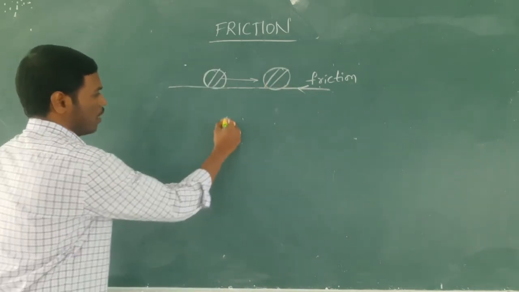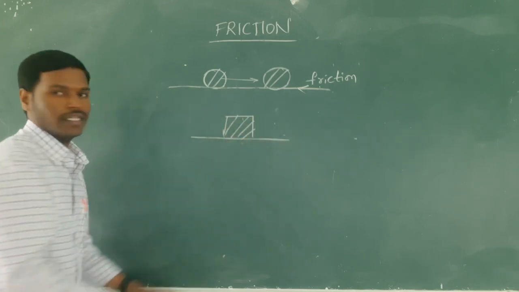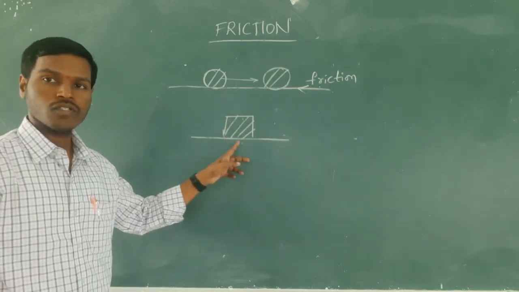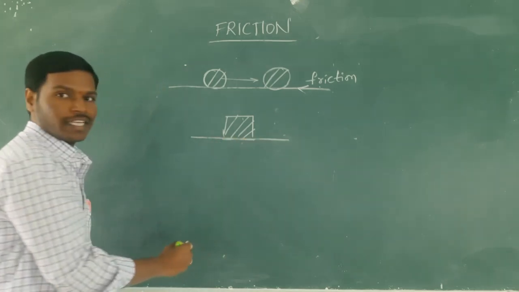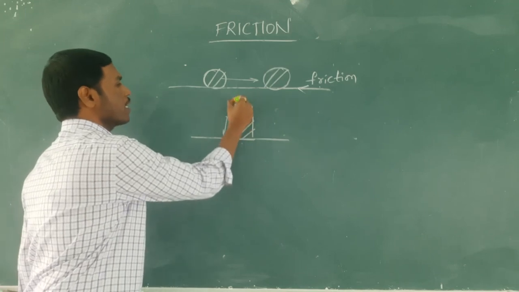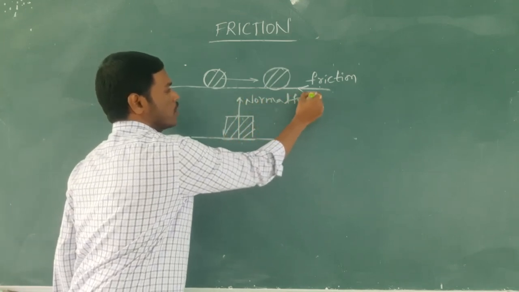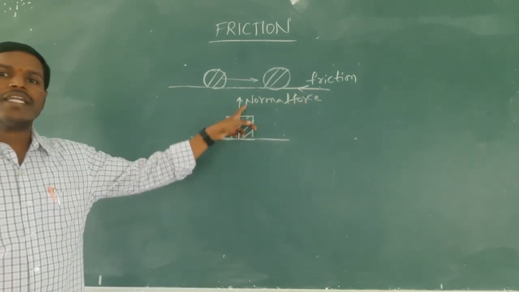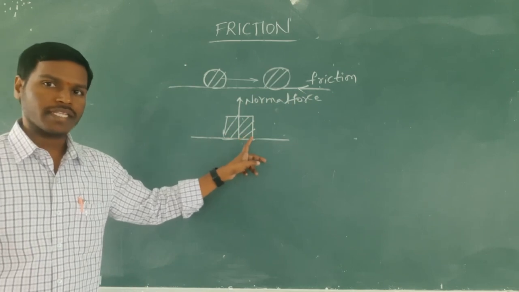And for example, if you take any object, now I am taking an object kept on the table. So this is a contact surface. Perpendicular to this contact surface, the normal force is acting. Here the normal force is acting perpendicular to the contact surface.